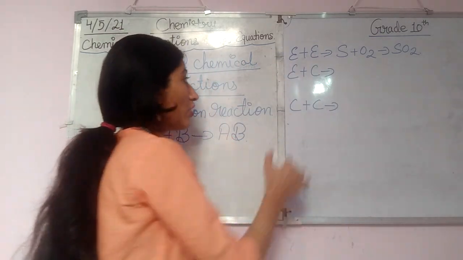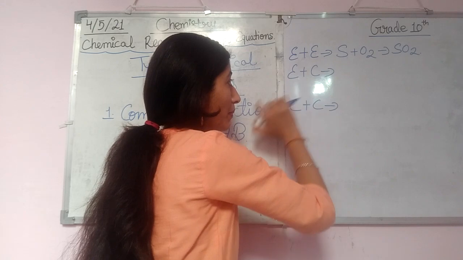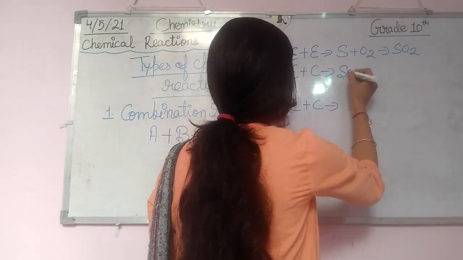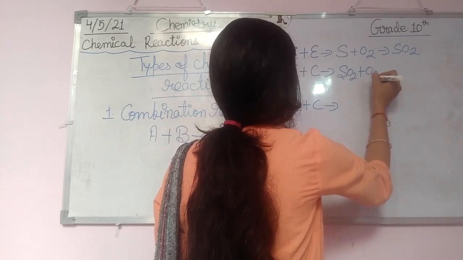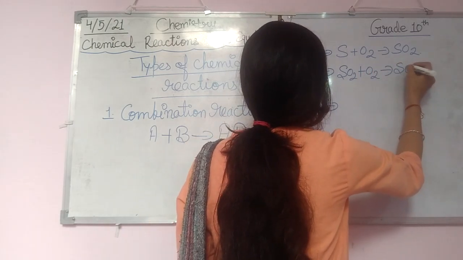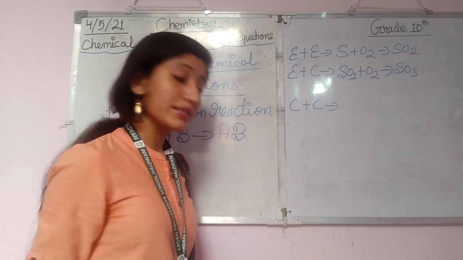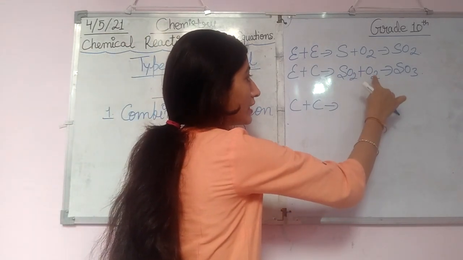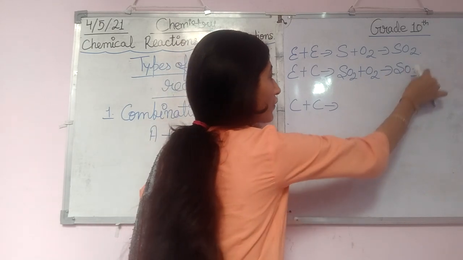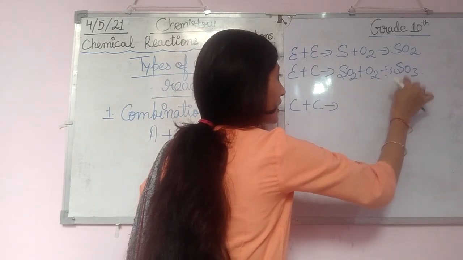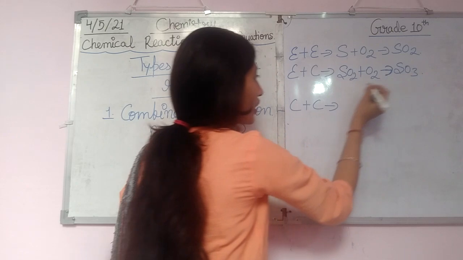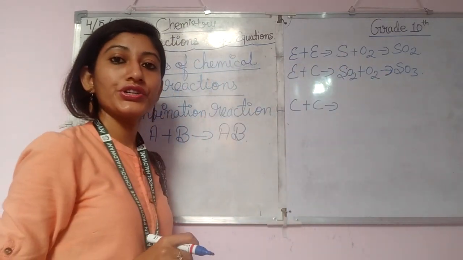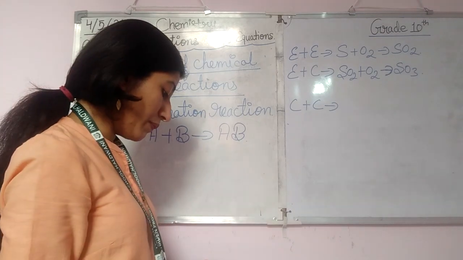Similarly, in the case of element plus compound, we are reacting SO2 plus O2. What are we getting? We are getting SO3. One of these is a compound, another is an element, and again we have got one single compound here. So it is the combination of element and compound.